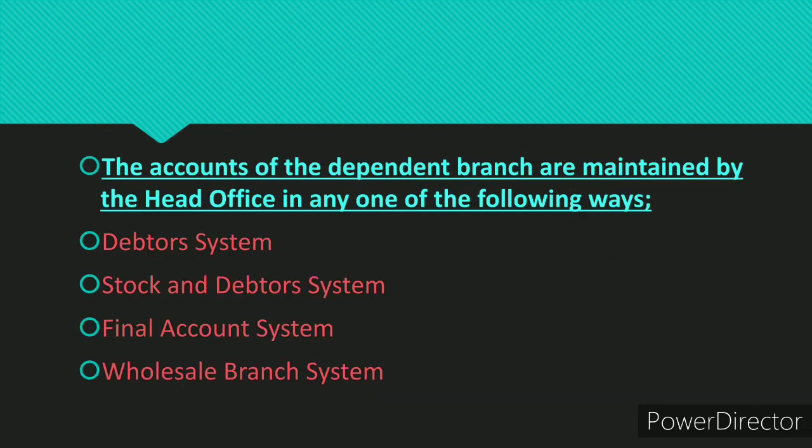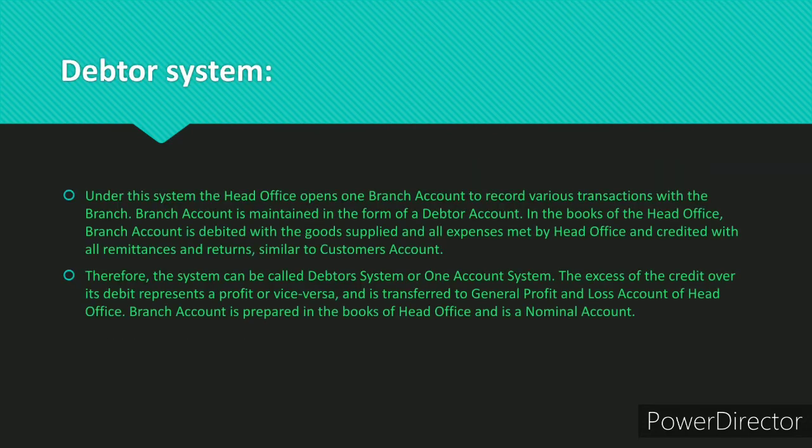The accounts of dependent branches are maintained by the head office in any one of the following ways: debtors system, stock and debtors system, final account system, wholesale branch system. Debtors system. Under this system, the head office opens one branch account to record various transactions with the branch. Branch account is maintained in the form of branch debtors account. In the books of the head office, branch account is debited with the goods supplied and all expenses made by head office and credited with all remittances and returns, similar to a customer account. Therefore, the system can be called debtors system or one account system.